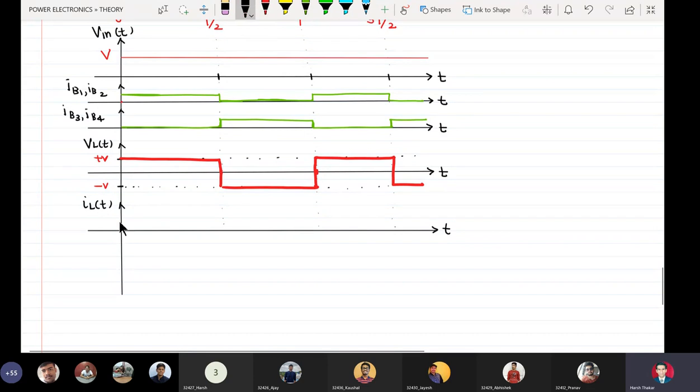So we have to have two markers here. This will be equal to plus V by RL, and this will be equal to minus V by RL.